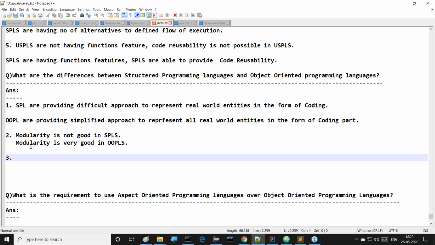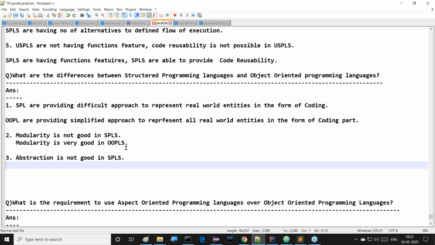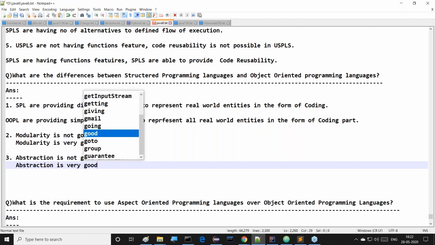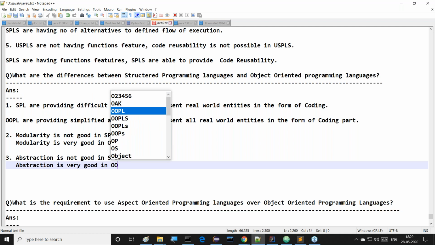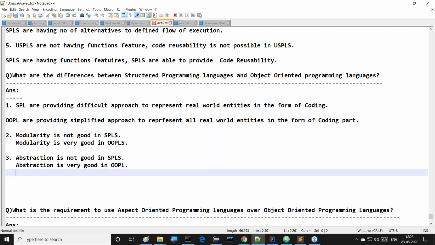Second point, the next point here, what I'm telling you, all of you observe this clearly: abstraction is not good in structured programming languages, whereas abstraction is very good in object-oriented programming languages.